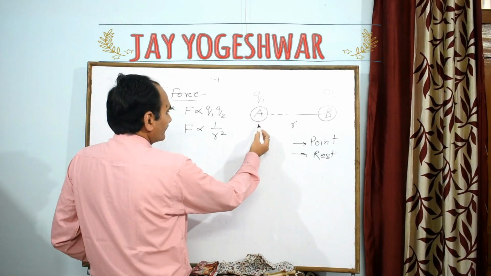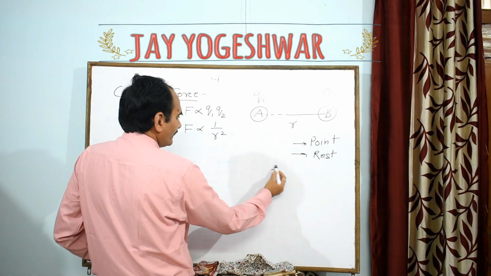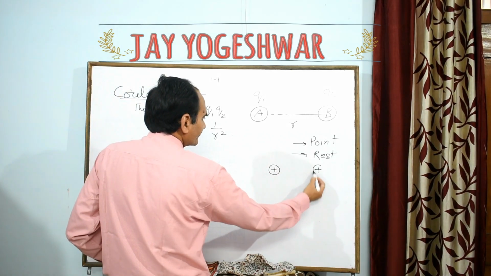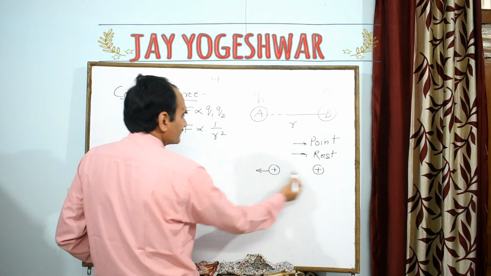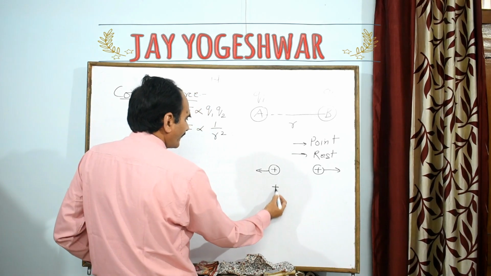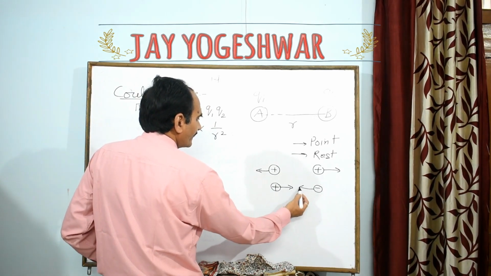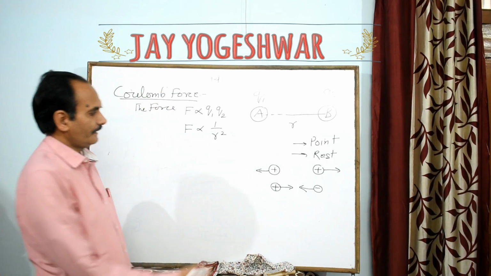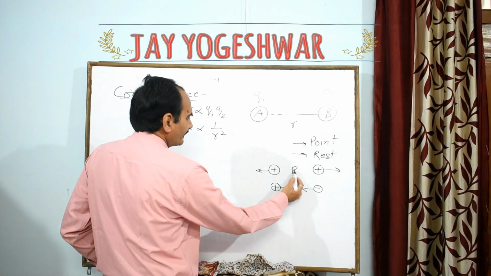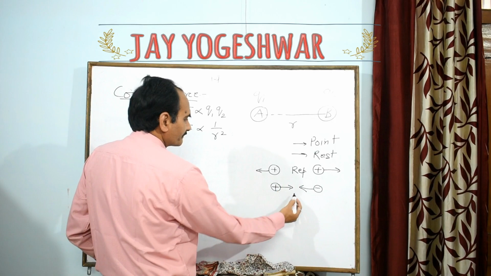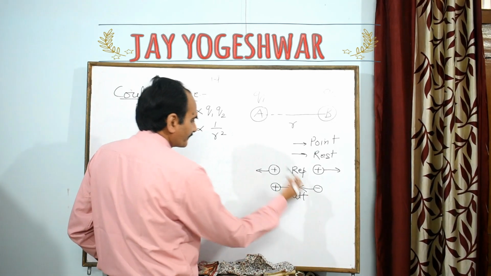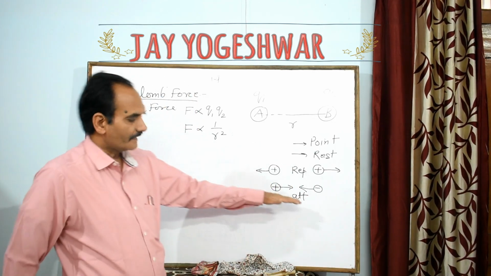If the charges are like charges, then the force will be repulsive. If the charges are of different kind, then the force will be attractive.